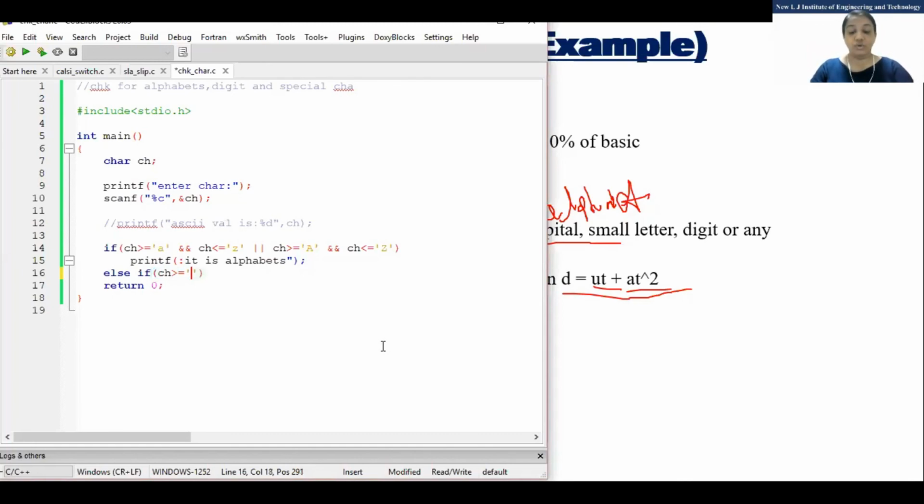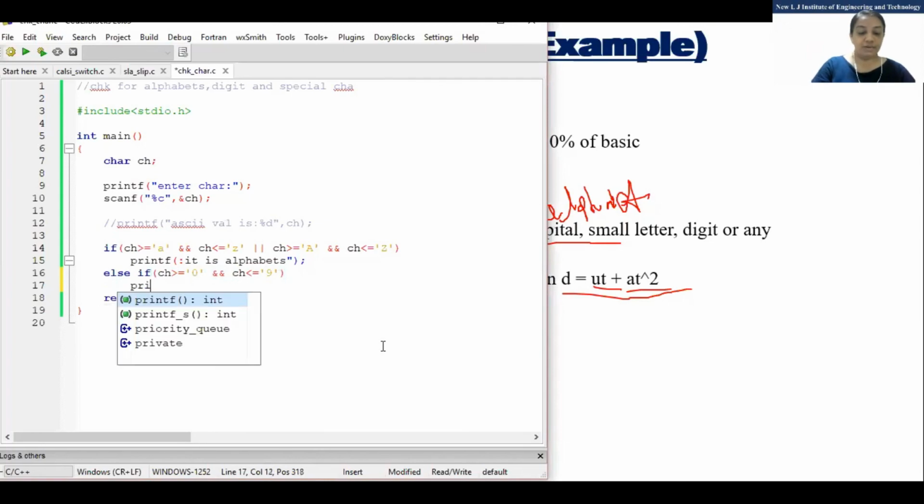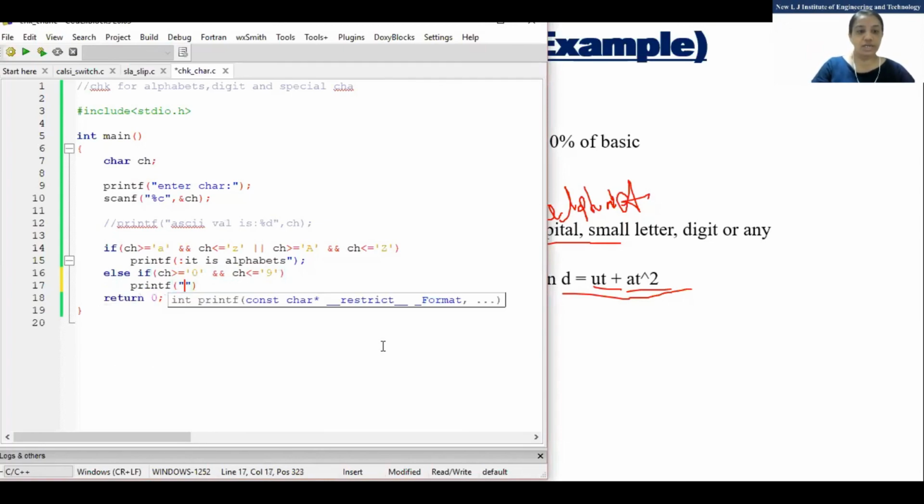'0', and ch is less than or equal to '9'. 0 to 9 are digits in C. So directly you can printf "It is digit." The program may have some error; we will run it and come to know.